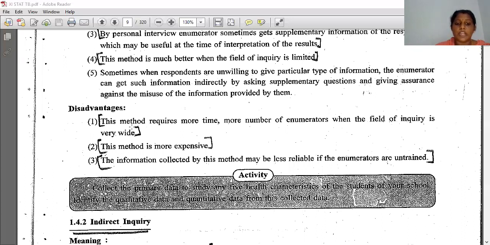Third point, the information collected by this method may be less reliable if the enumerators are untrained.